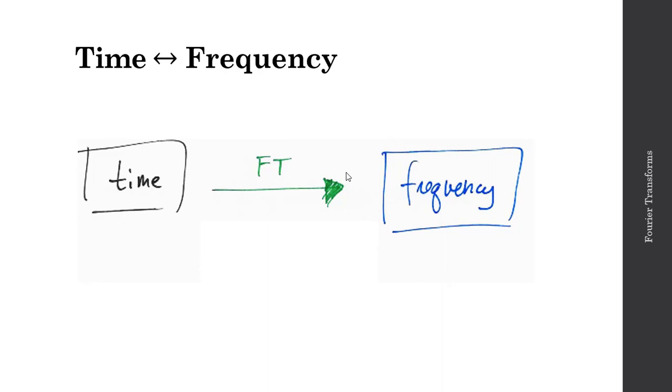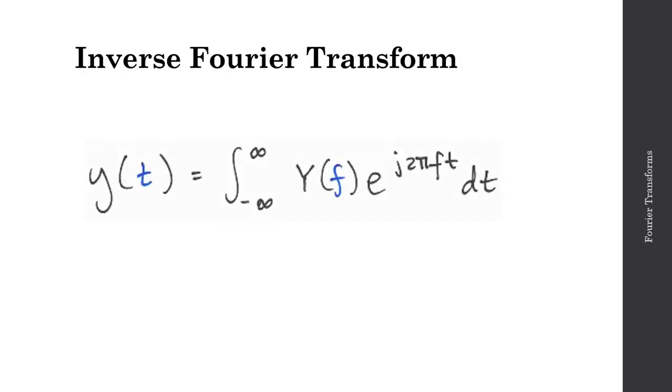And the frequency domain is where we're going to be doing most of the manipulation of these signals. So for example, maybe you want to clean up a signal that we're reading from a particular sensor. Well, we're going to perform that operation in the frequency domain. And then once we're finished with that operation, we can always bring that signal back into the time domain using the inverse Fourier transform. The inverse Fourier transform is defined in a very similar fashion.